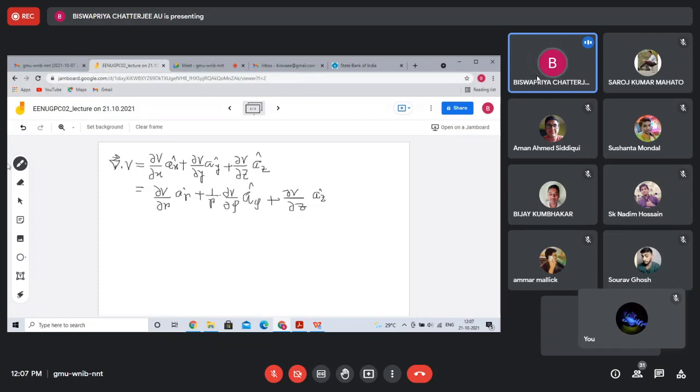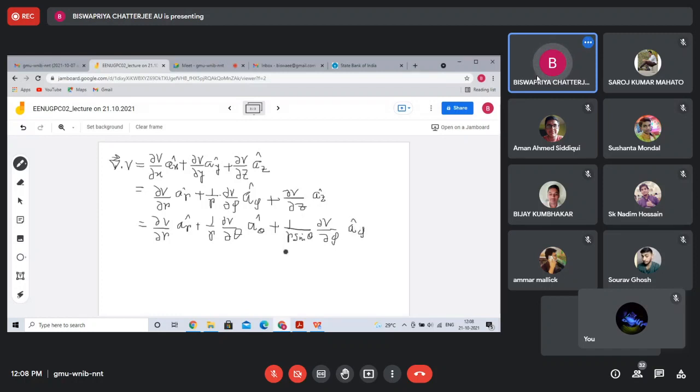And similarly, if you go to the spherical system, it will be del V del R AR cap, plus 1 by R del V del theta A theta cap, plus 1 by R sin theta del V del phi A phi cap.